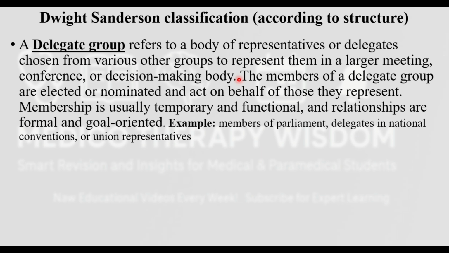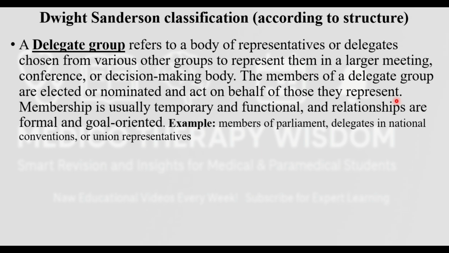Okay, so now we can also say that if you are a student in one college, and in that class of 50 students, there are 2 to 3 persons who got selected to present a paper in a conference. So that means from that class, the 2 to 3 persons are the representatives of that class. So those 2 to 3 persons are called a delegate group. Now the members of delegate groups are elected or nominated and act on behalf of the membership that they represent. Okay, first, how are they going to become delegate members?